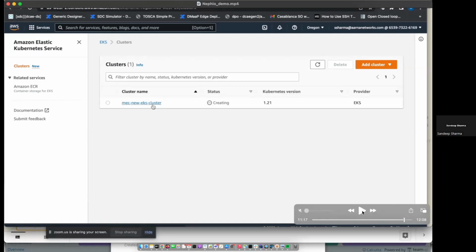Config sync was deployed by directly calling the kpt commands, kpt live init, and it was configured to point to the corresponding Git repo.